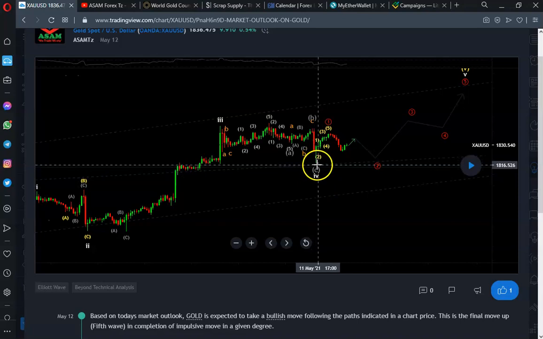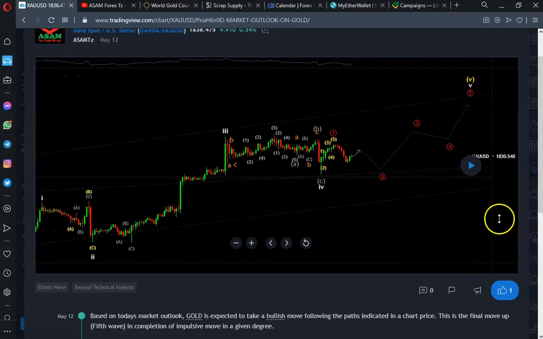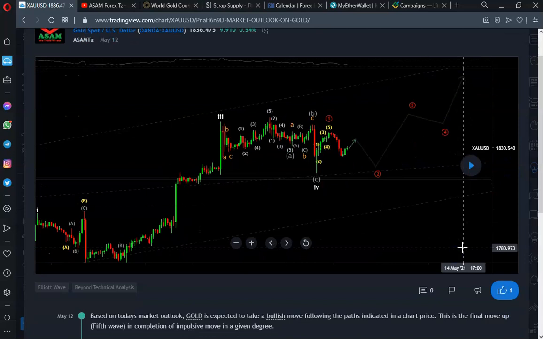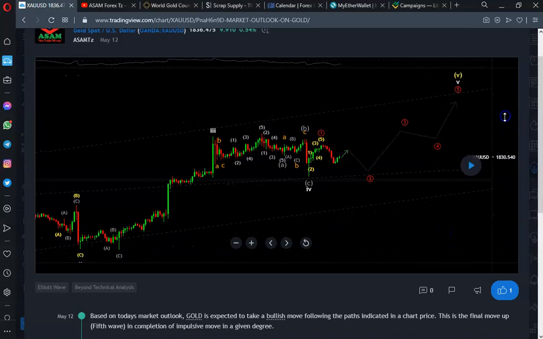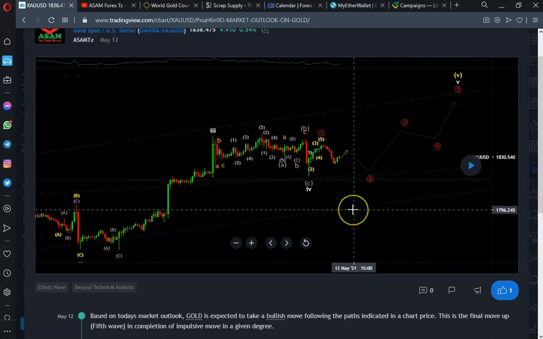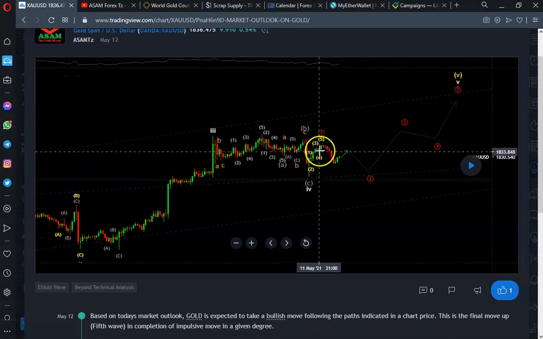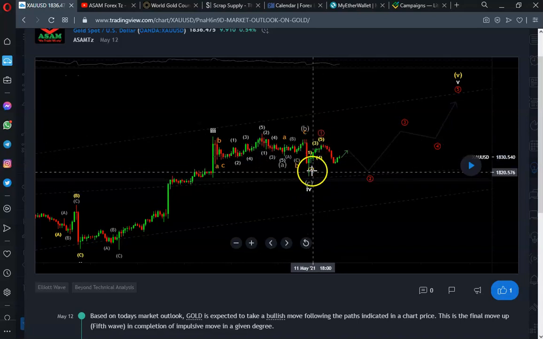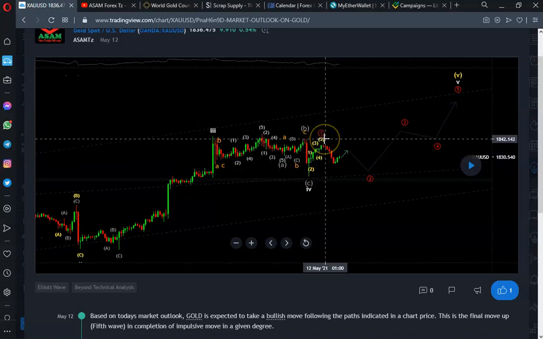Actually this has got an internal C wave that usually we expected that the correction is now completed. So what we're expecting is continuation of the move to the top, and mainly it was completion of the fifth wave in a higher degree. So we had a very short move here that was now labeled as 1. It was labeled as 1 because it has got five internal waves. So after completion of those five internal waves, the market started to correct.